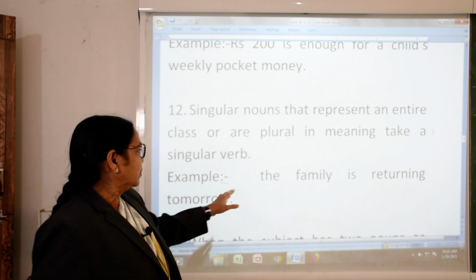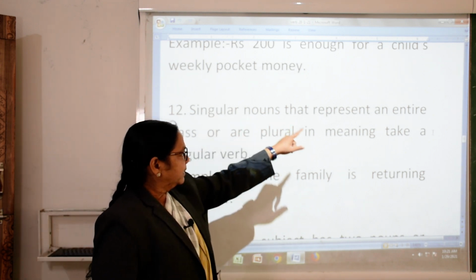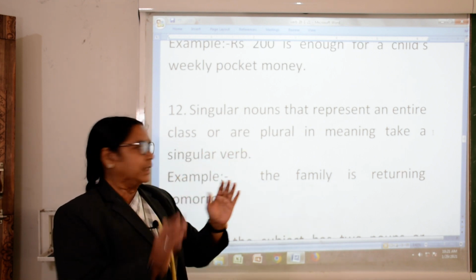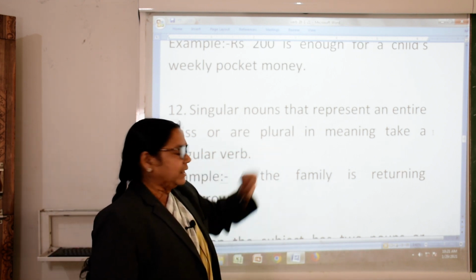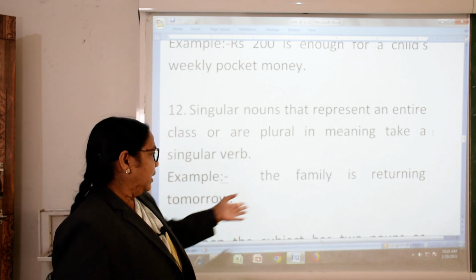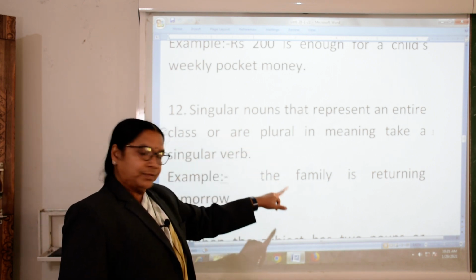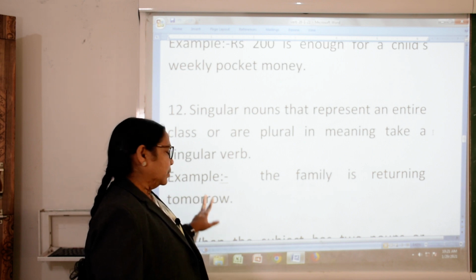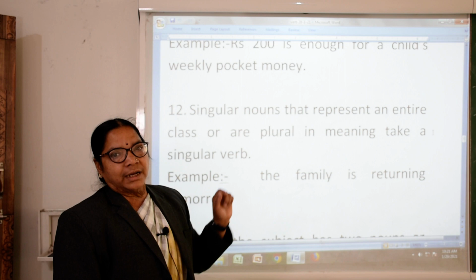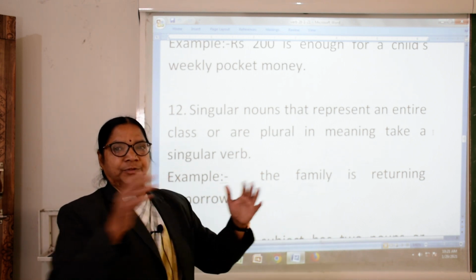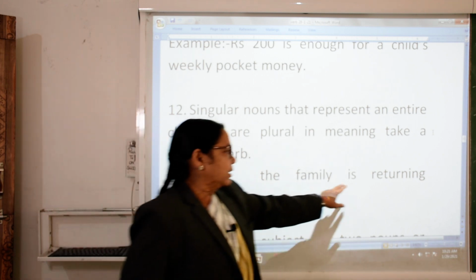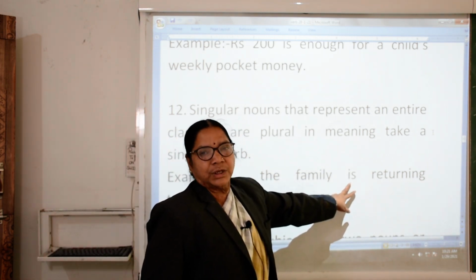So a singular noun that represents an entire class, family is also together, plural in meaning, takes a singular verb. We will not take families, no. The family is returning tomorrow. We will not put are, because although more people, children and parents are there, we will use a singular verb here.